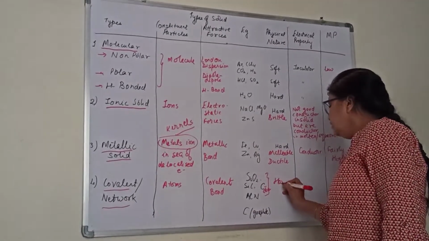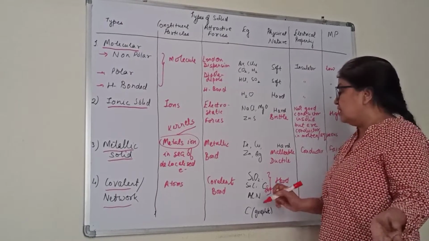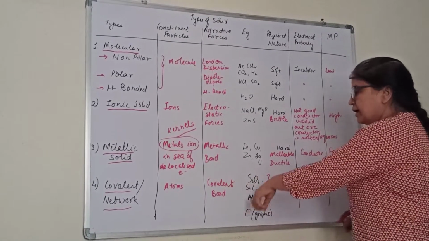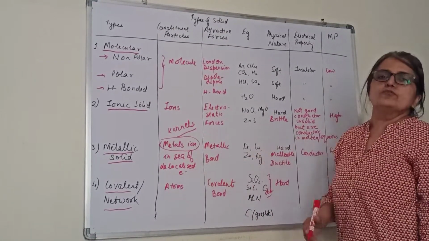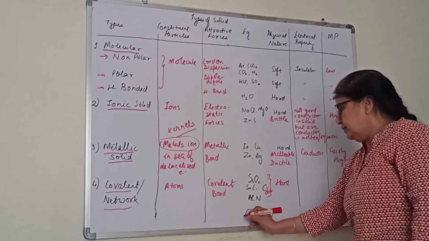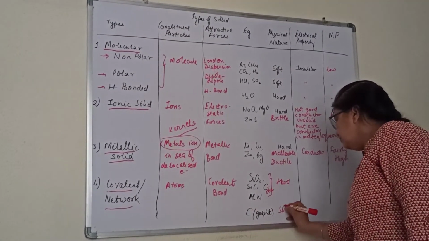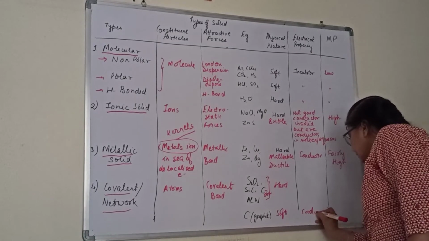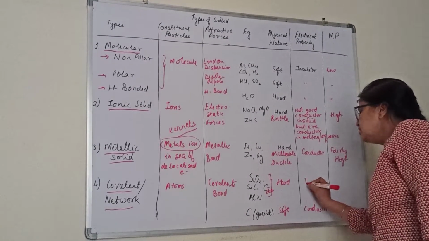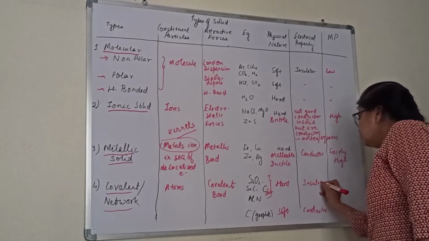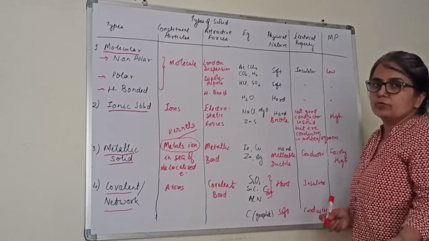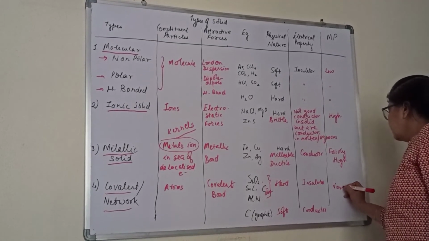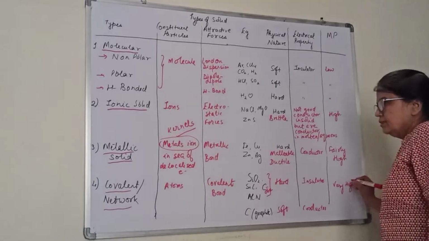So these are hard. Network, like we have studied in 11th class, structure for silicon oxide. Diamond structure also we have studied. These are also very hard substances. They come under the category of covalent. And only this one, that is carbon as graphite, this is comparatively soft. We can also say this is a good conductor otherwise. And the upper ones, these are all insulators. We know diamond is not a good conductor. There is no free electron. All 4 electrons are involved in the bond formation. And the melting point is very high in the network solid.